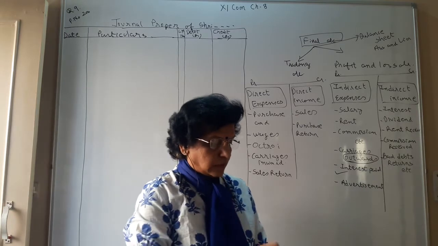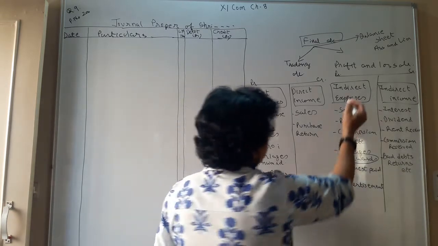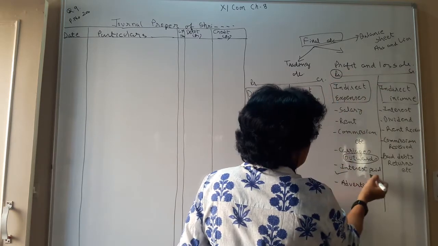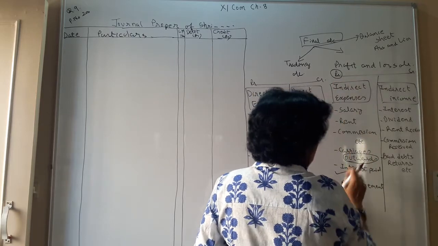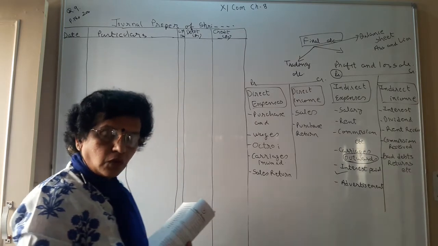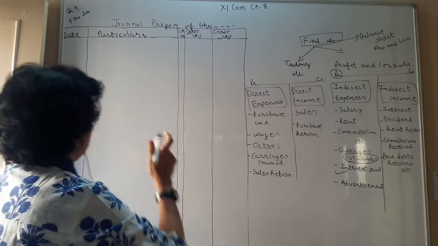The journal entry is: P&L account debit to interest account credit. This is the P&L account, on the debit side, and you can see the interest will fall here. Because we want to close the interest account, we are putting it on the debit side of the P&L.